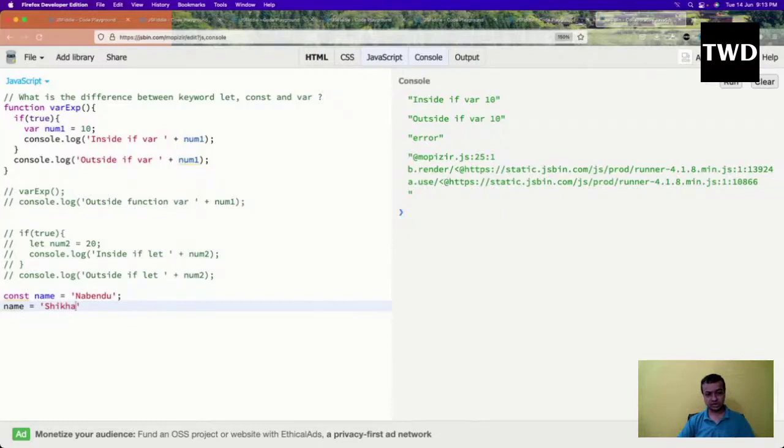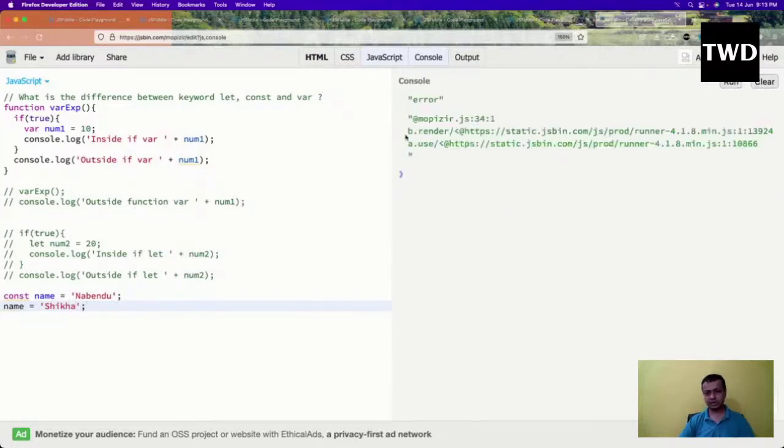So I cannot do it like this. It will give me an error. But there is something in const which I can do. What is that?